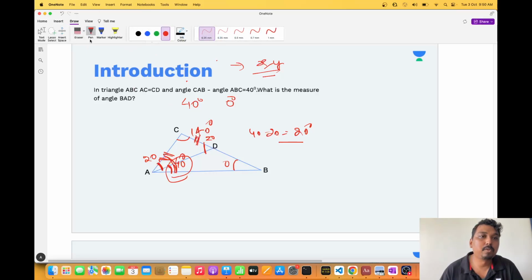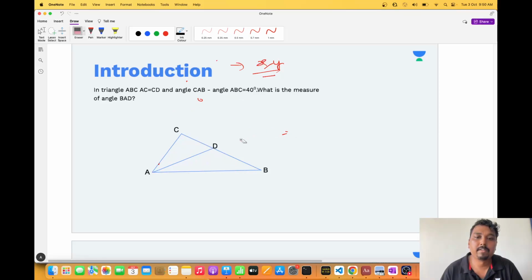You can suppose anything you want. I will suppose something else and then I will show you. Don't worry, the trick will work everywhere. 50 and 10, still the difference is 40. Now, let us do it again. This is 50, this is 10, so 50 plus 10 is 60, so this will be 120. So this angle and this angle sum to 120, so the sum of these two angles will be 60. So this will be 30, this will be 30. Now 50 minus 30 is 20.